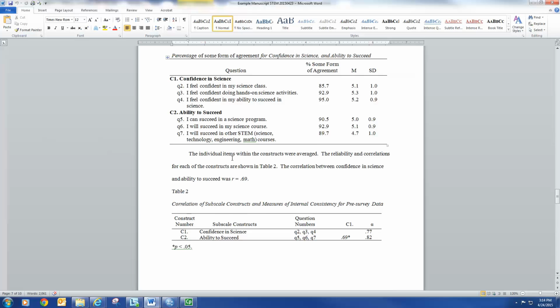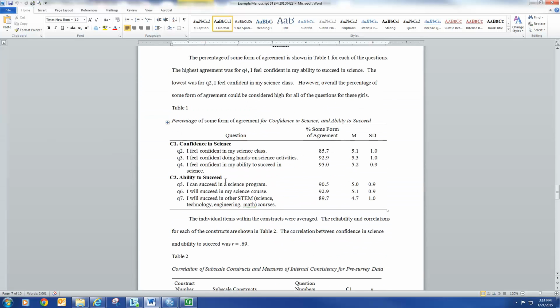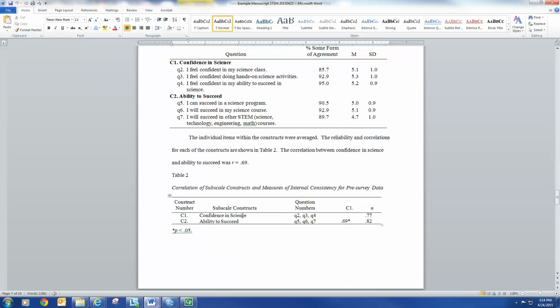here, we want to go ahead and do the t-test now, because we've done descriptive statistics of some form of agreement, means and standard deviations. We came down here and gave our Cronbach alpha measures of internal consistency. It happened that confidence in science was 0.77 and ability to succeed was 0.82. If yours aren't like this, or even negative, that's not necessarily good. If you have a 0.4 here or a 0.3, it means your items didn't demonstrate much internal consistency. For the purpose of this project, don't worry about it, because this is about process more than actual content. We'll follow up with that in 516.